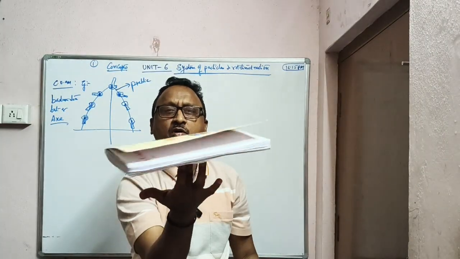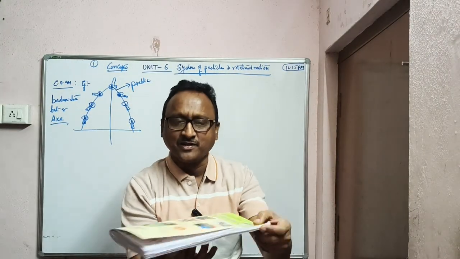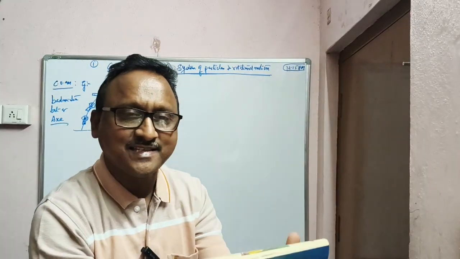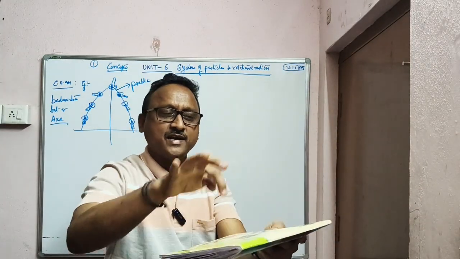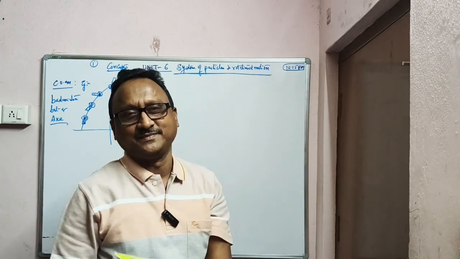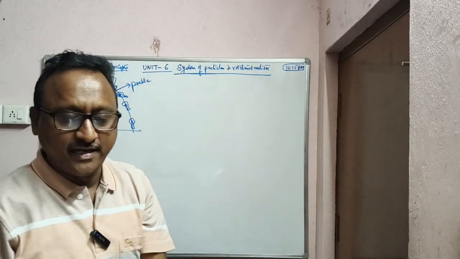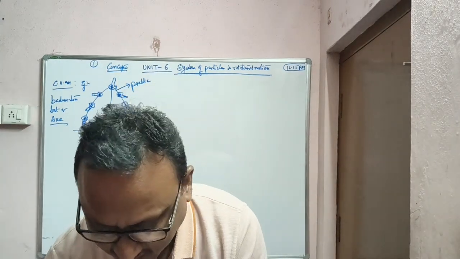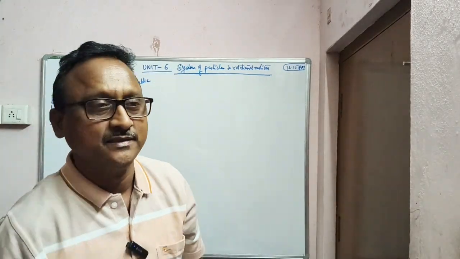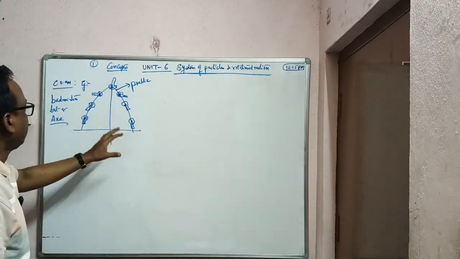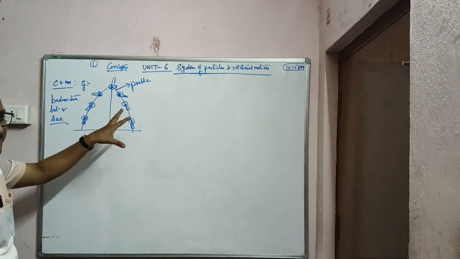Now you can play with the book also like this. Why can I play like this? Because the center of mass is located at the center point. So the point where the mass is supposed to be concentrated is called the center of mass of a body. Clear? These are some best examples.